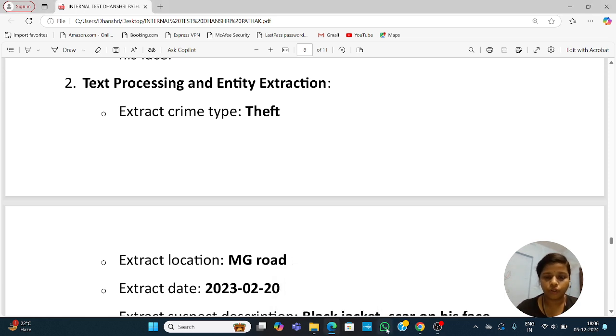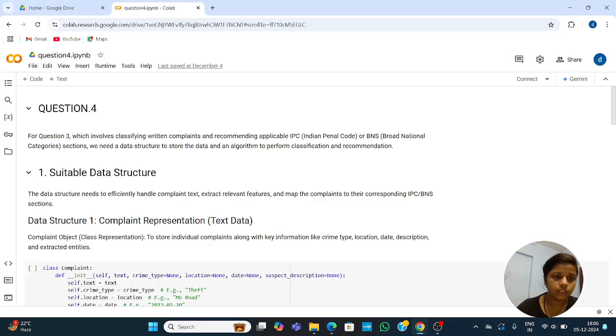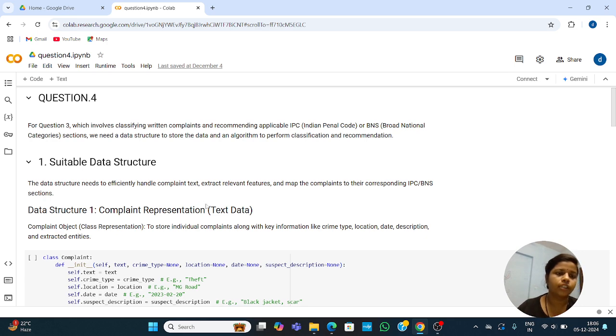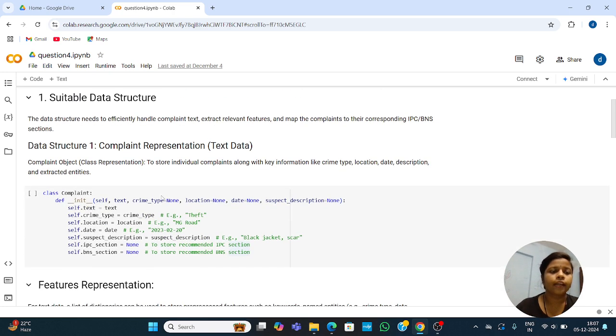Question number 4 of my internal test. So this is question number 4. Question number 3 involves classifying written complaints and recommending the applicable IPC or BNS section. We need a data structure to store the data and an algorithm to perform classification and recommendation. First, a suitable data structure. The data structure needs to efficiently handle complaint text, extract relevant features and map the complaints to their corresponding IPC or BNS section.